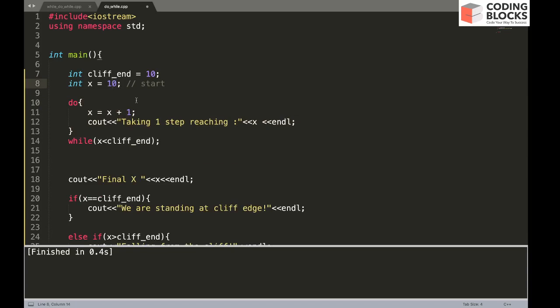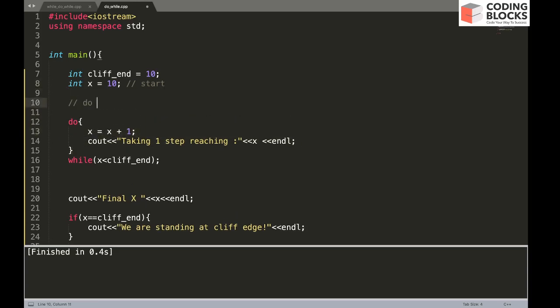In that case, you will see this statement will still work, because to execute the do while loop, you do not need to check the initial condition. A do while loop is executed at least once irrespective of the condition, because you first execute these two instructions, then you check for the condition.